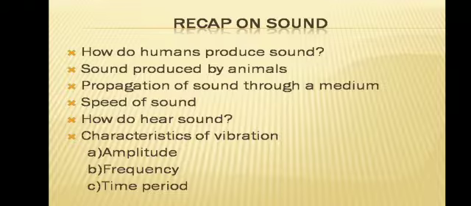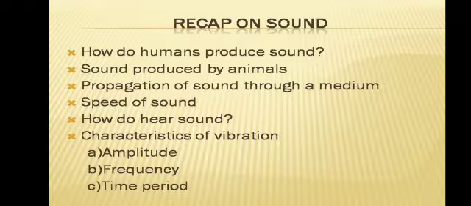Propagation of sound produced by animals. See, animals like cats, horses, cows also produce sound by using their vocal cords like human beings. But birds produce sound with the help of their cartilages present in their windpipe. Insects produce sound by vibrating their wings.